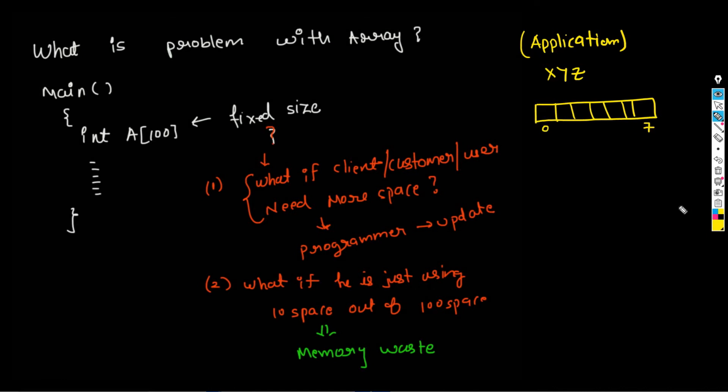So what is going to happen, like suppose आपने application बनाया और अपने application के अंदर आपने एक array बनाया हुआ है और array का maximum size क्या है? 7 है. Okay, then what is going to happen, like customer will use this block to store data. He will use this block. So after using all the block, what is going to happen? Your array is full. So what he will say, like XYZ जो client है और customer है, he will request to you कि मेरा array full हो चुका है, आप मुझे दूसरा बना के दो.